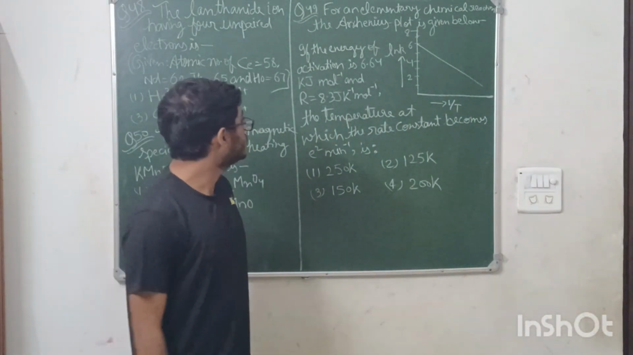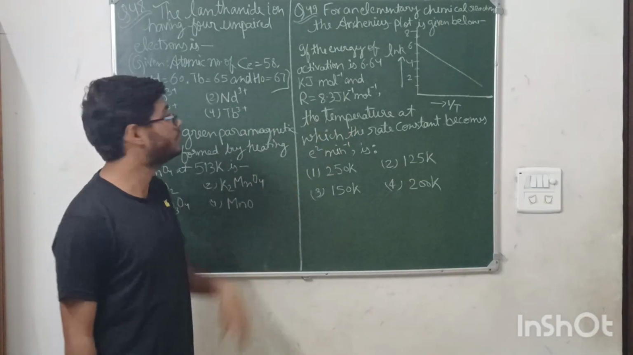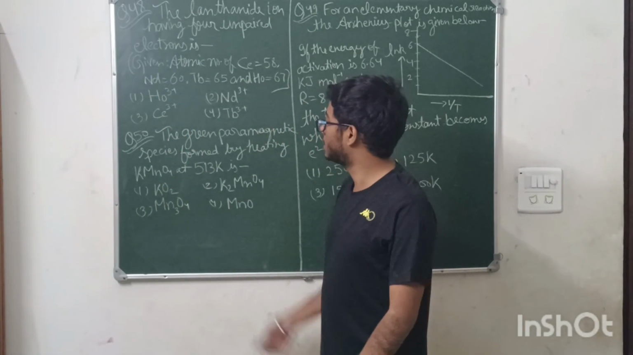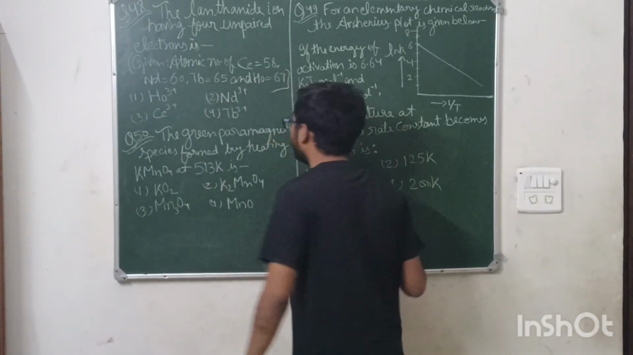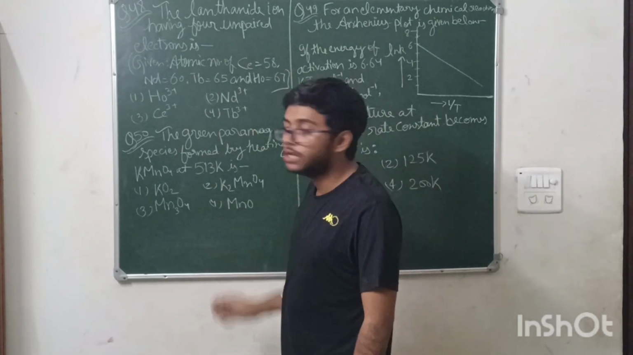Moving on to the next question. The next three questions are for the chemistry section. The first one is from the chapter d and f block elements, the second one is from the chapter p block, and the third one is from the chapter kinetics. So two questions from inorganic, one question from physical. Let us solve the inorganic portion first.